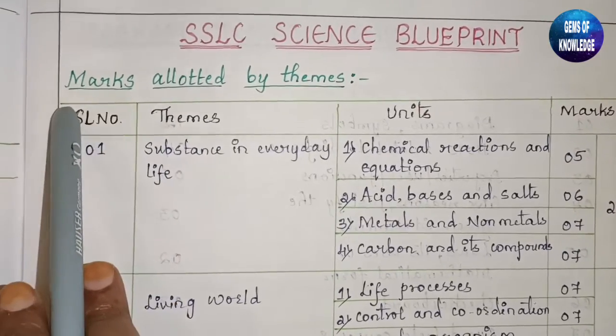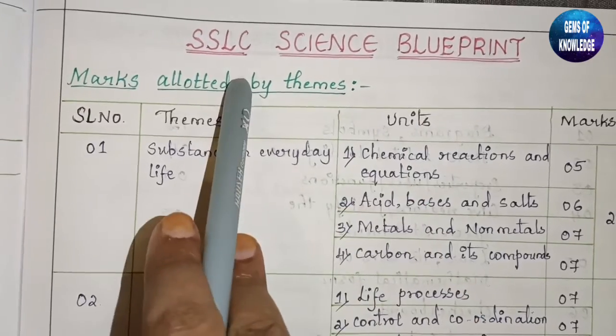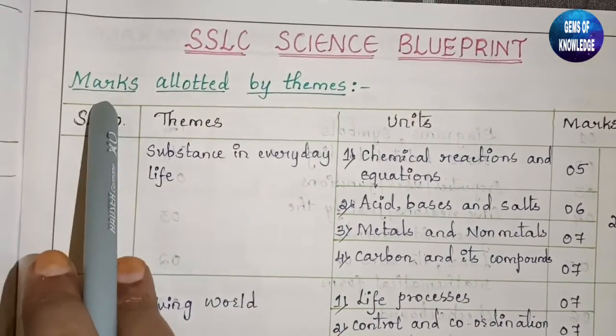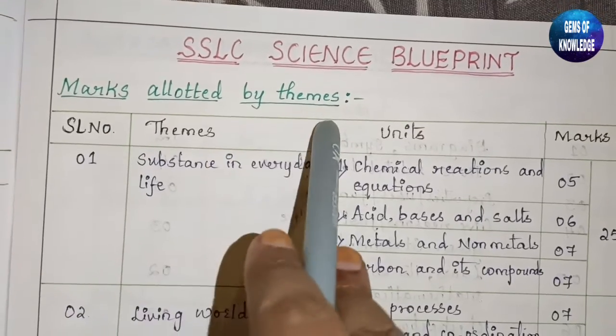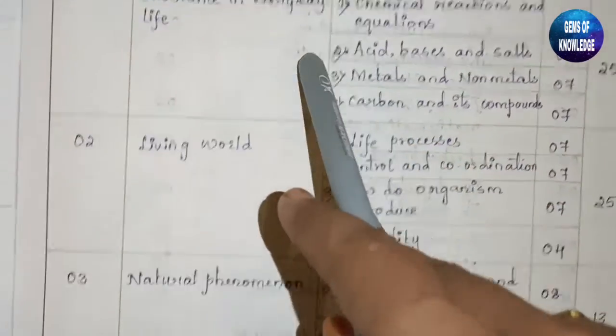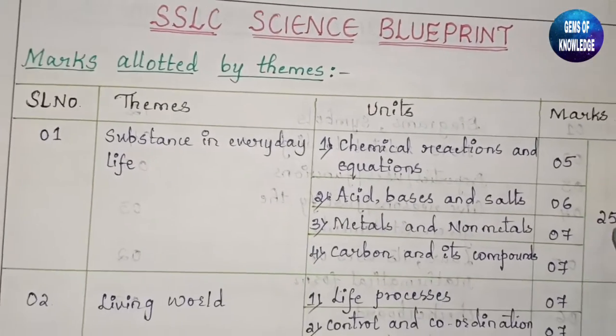Okay, so we shall see the passing package over here. That is, first we will see the blueprint, then we will go to the passing package. Firstly, here they have given the marks allotted by themes. There are 5 themes, as you can see here, and regarding these themes, the blueprint is set into particular marks.